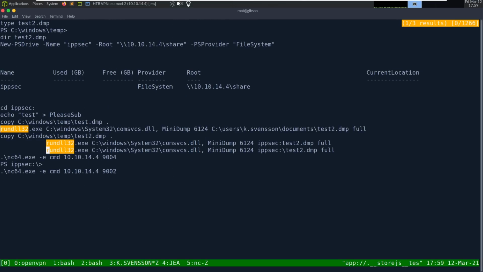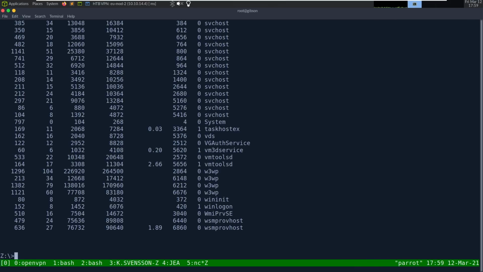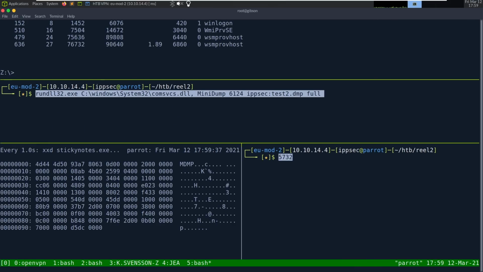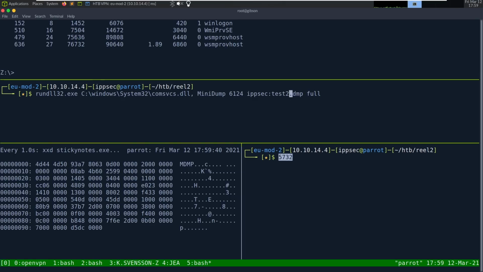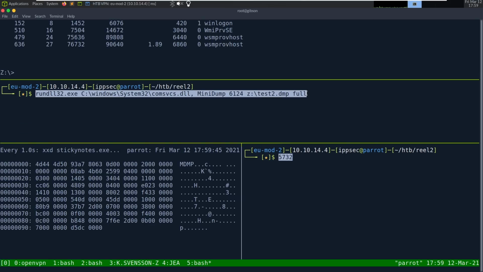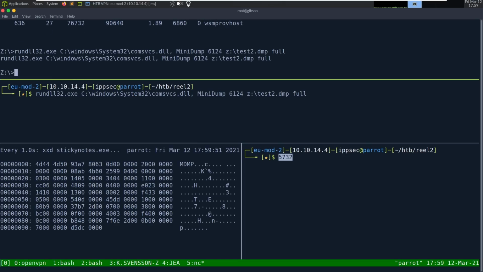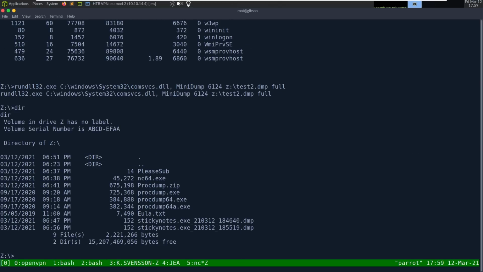Let's try rundll32 again. It is this, 6124-full. Paste. Let's see. Let's do Z:\. Let's try this. Did that right? Z:\. I don't see test.dump.